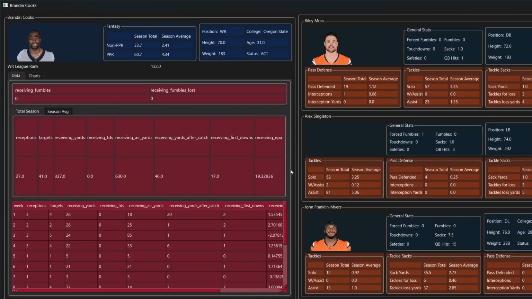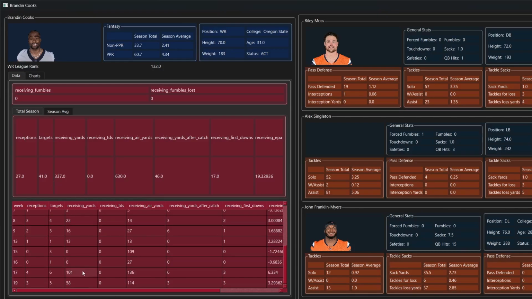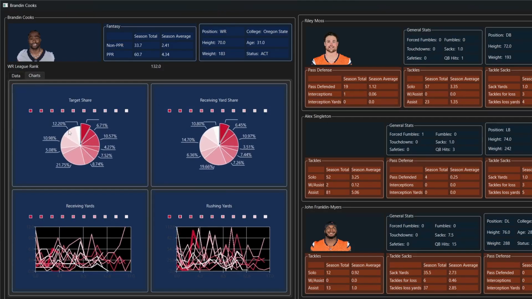For your number 2 receiver on Buffalo, you have Brandon Cooks. Once again with his season totals and the first half of the season week by week information. And now for your second half and the seasonal averages. And no turnovers. Looking at his share, unfortunately we can't quite see it, but looking at some of the other ones, it's probably about 8 or 9% of the target share, and a little less for the receiving yard share, maybe 7 or 8%. You should be able to see this on the previous screen if you want the exact number. That's also because Brandon Cooks hasn't played as much, and you can see it's very spread out with Buffalo other than their number 1 receiver.